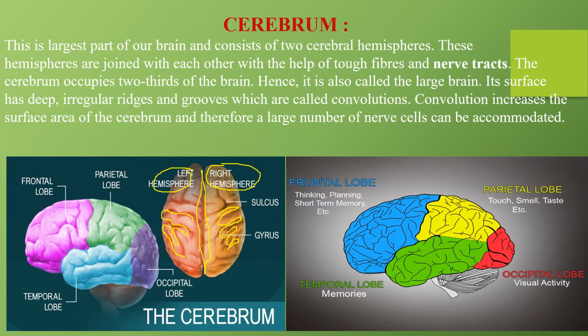Now what are you supposed to remember in cerebrum? You're supposed to remember the cerebrum is divided into two hemispheres, the left hemisphere, the right hemisphere. You have these two hemispheres joined with each other with the help of tough fibers and nerve tracts. Then the cerebrum occupies 2/3 of the brain, that is why it is called the large brain. It has deep grooves and irregular ridges so that you have more surface area to have a large number of nerve cells in there. Okay, and these ridges and grooves are called convolutions.